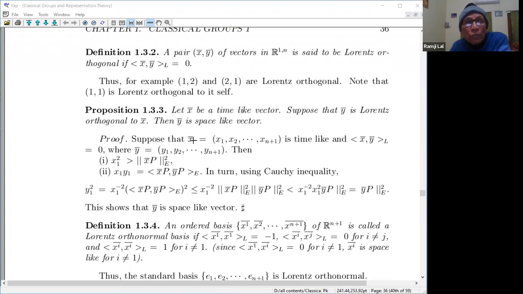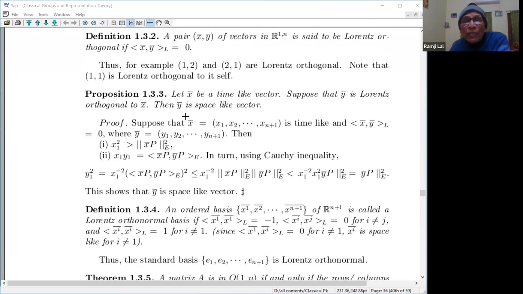This is also something which you have already done, so I'm more or less repeating it. Let x bar be a time-like vector, and suppose y bar is Lorentz orthogonal to it. Then y bar is a space-like vector, meaning the Lorentz product of y with itself will be greater than 0. Suppose x bar is time-like and the Lorentz product of x and y is 0.